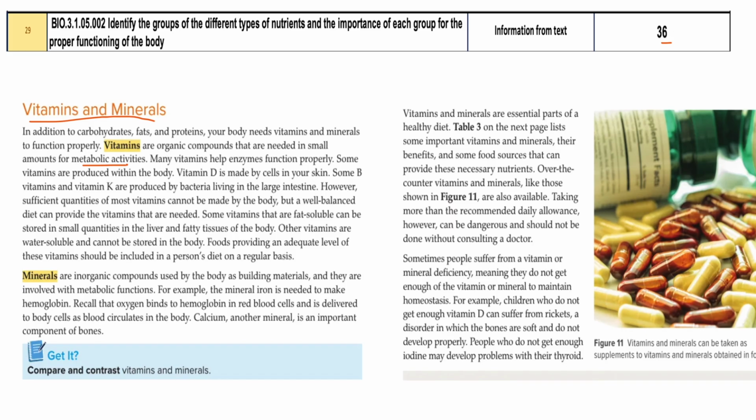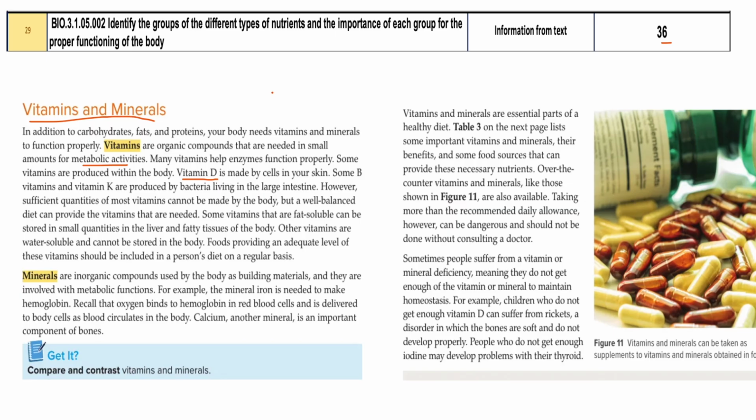There are vitamins like vitamin D, which can be produced by the cells of your body. When you go in the sunlight, not at noontime but in the morning or evening, you are exposed to a small amount of UV light, and that regulates the amount of vitamin D production in your body. Vitamin D is very important for the calcium absorption in your body.